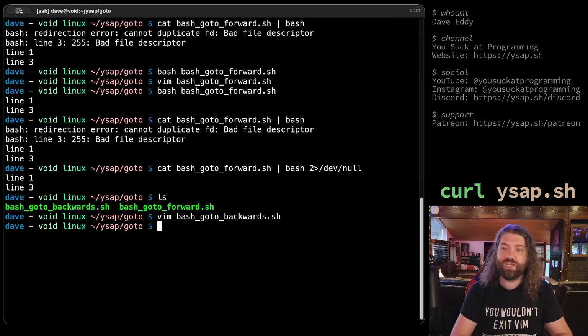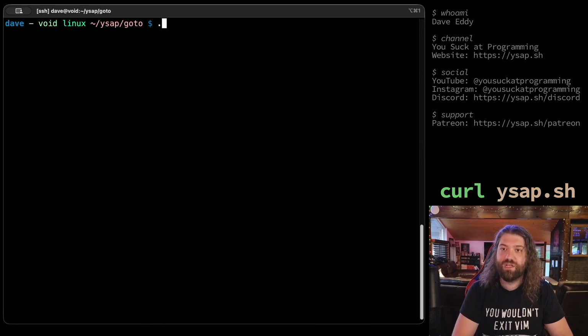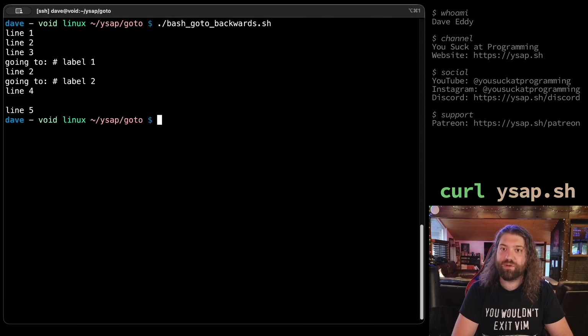Let's quit out of this. No changes made. I guess I just changed the white space. Well, I didn't actually commit those changes. Let's run bash GOTO backwards.